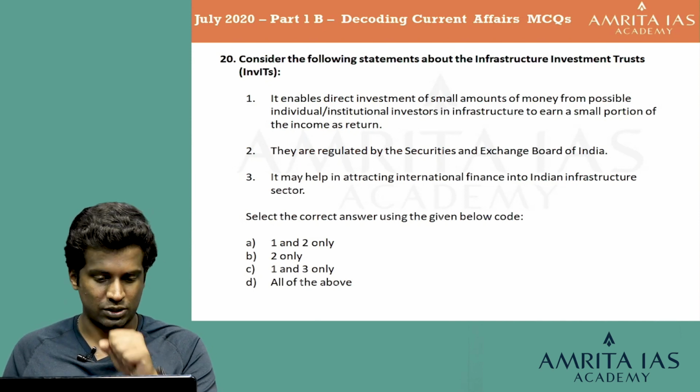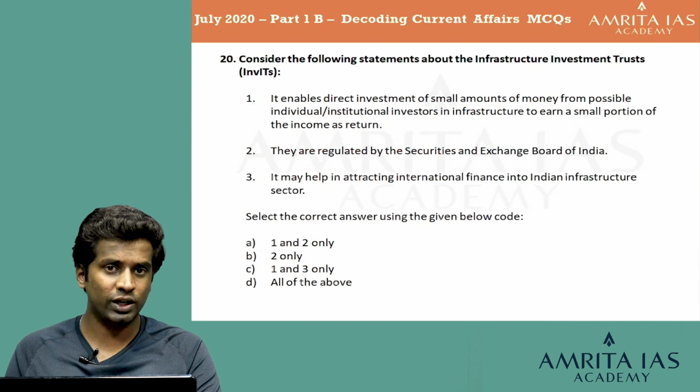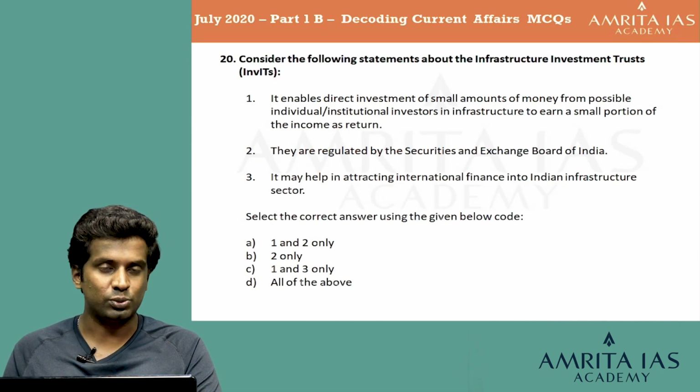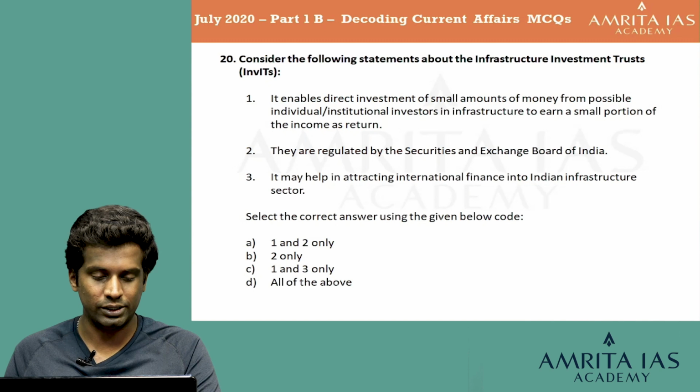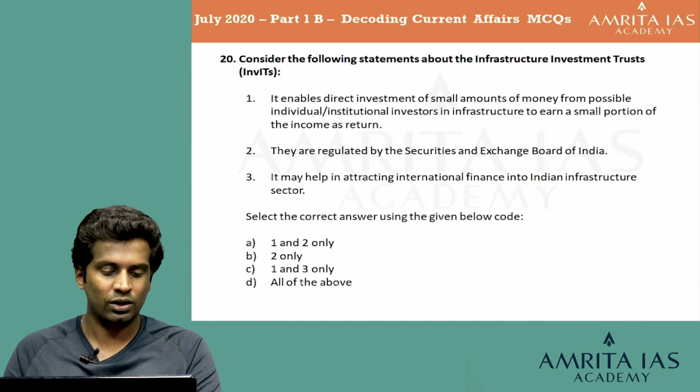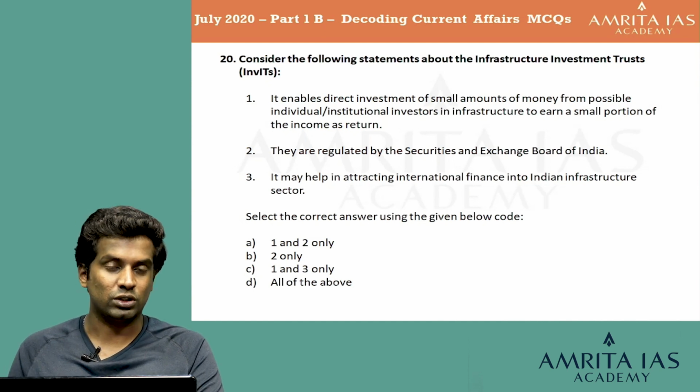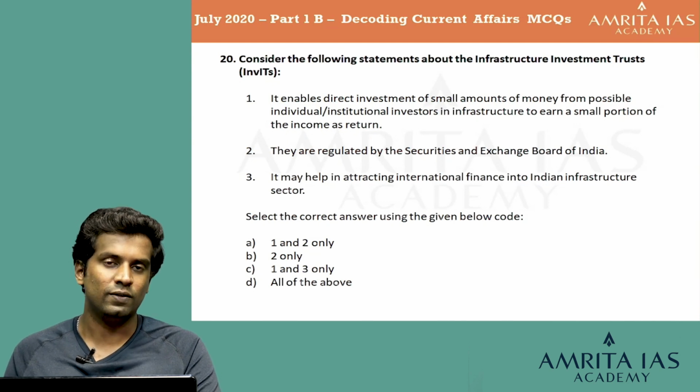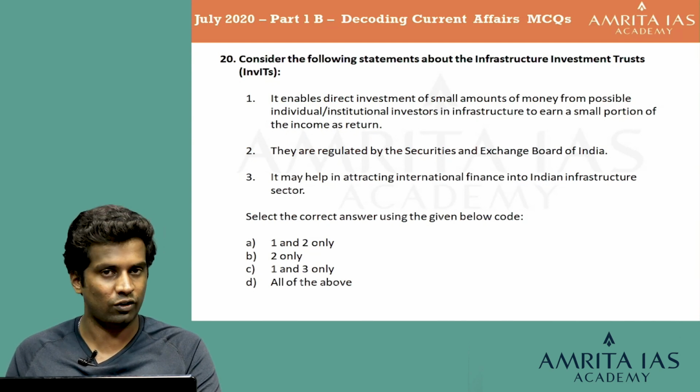The first statement is absolutely right. Looking at that, you can say that the second statement, the option B, which has only 2 only, can be eliminated. The second statement, they are regulated by Securities and Exchange Board of India. That is also absolutely right. You can eliminate option C because it does not have the second statement also in it. So now you are left with option A and option D, which is 1 and 2 only, and option D, which is all of the above.